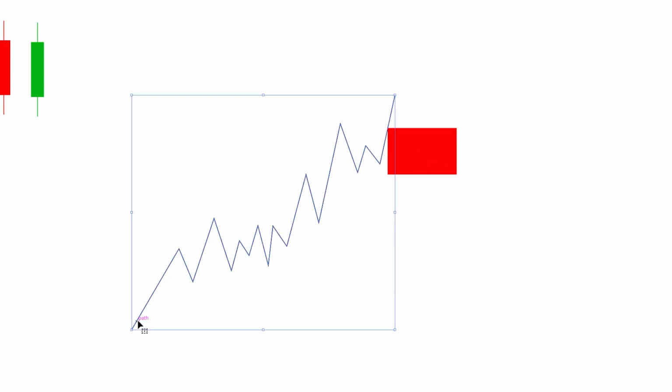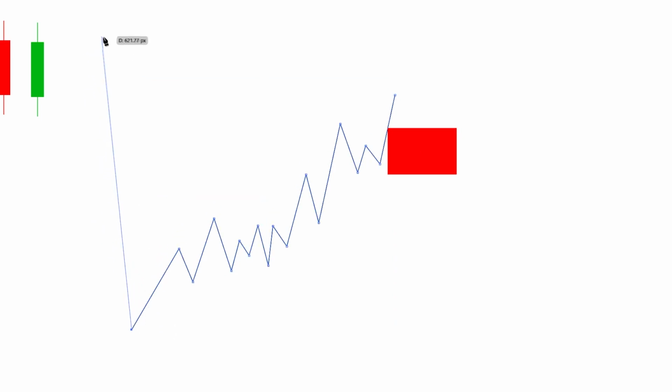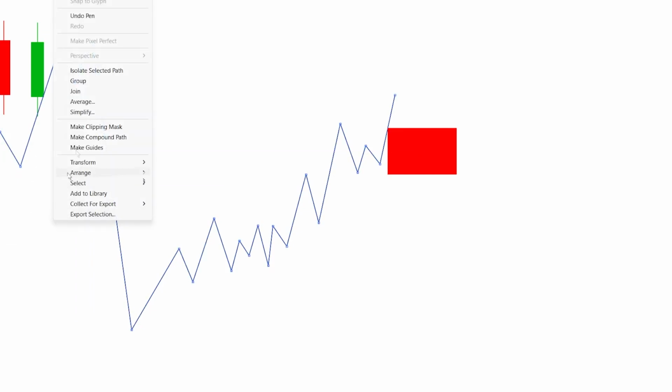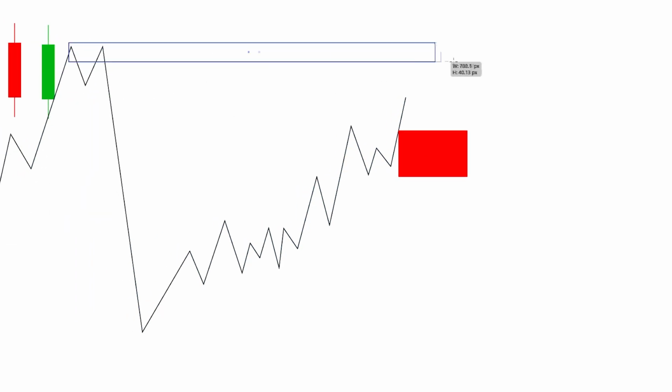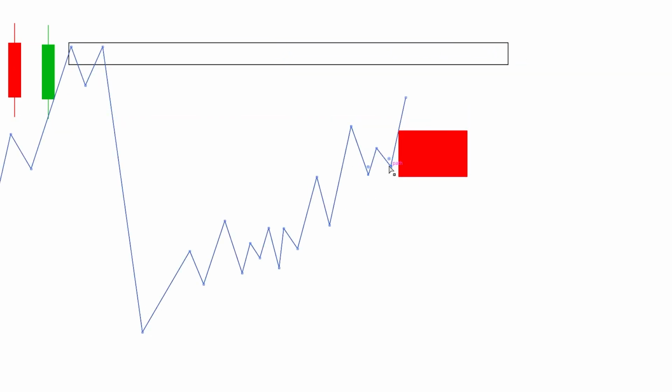And this is the liquidity, and here I have another liquidity, or let's say a resistance zone. This is resistance, and this is liquidity.